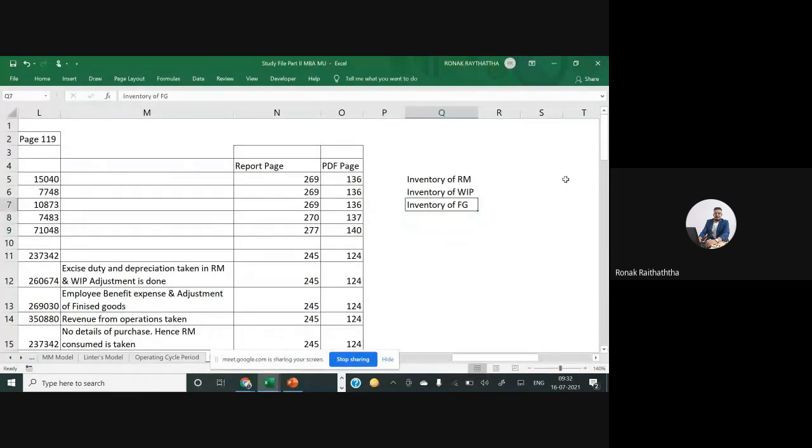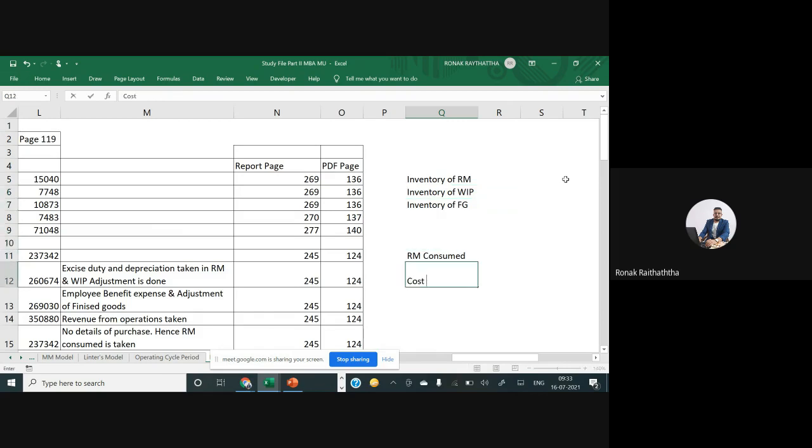Then in the denominator of raw material holding period, there is raw material consumed per day. So we require the raw material consumed amount. Let me take it over here. After that, in the denominator of WIP, there will be cost of production, right?